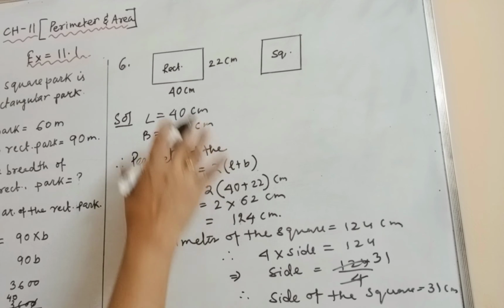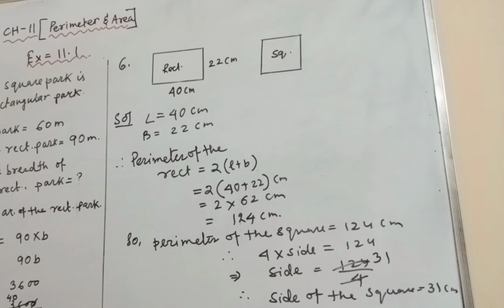Now the area of the rectangle and the area of the square. The area of the rectangle is equal to length into breadth, where length is 40, breadth is 22, it is given here. 40 into 22 is 880, 4 twos are 8, and 0, 0, so 880 centimeter square.